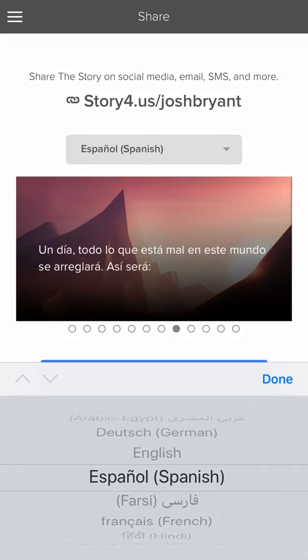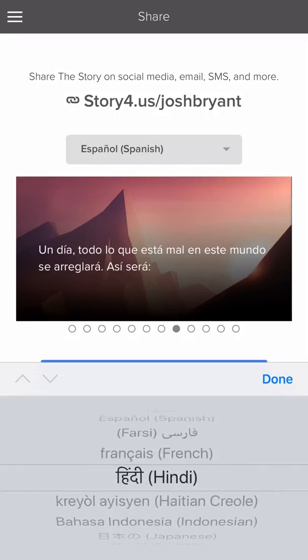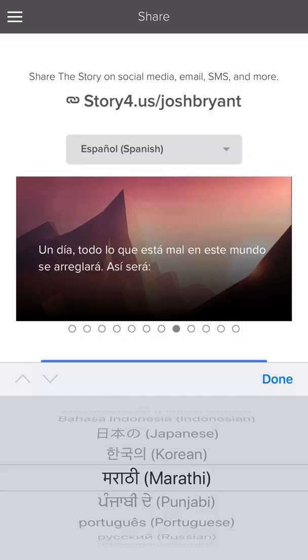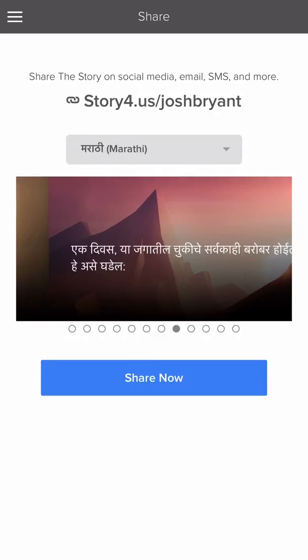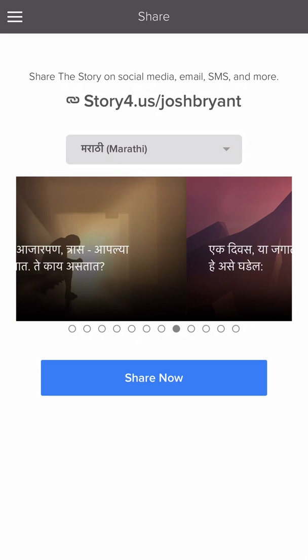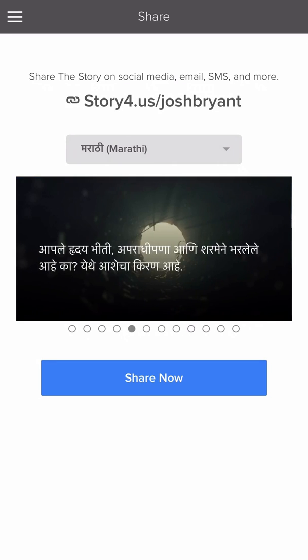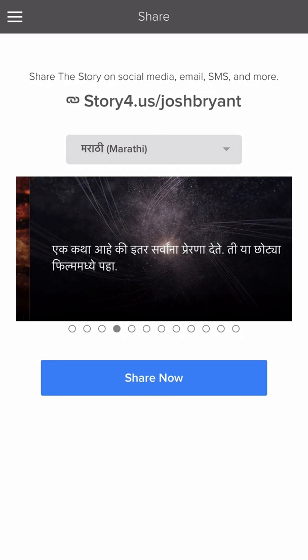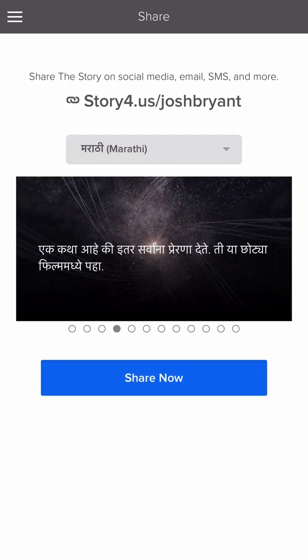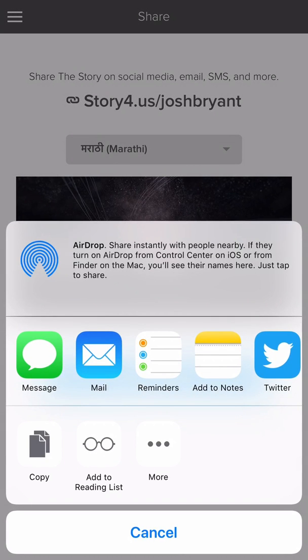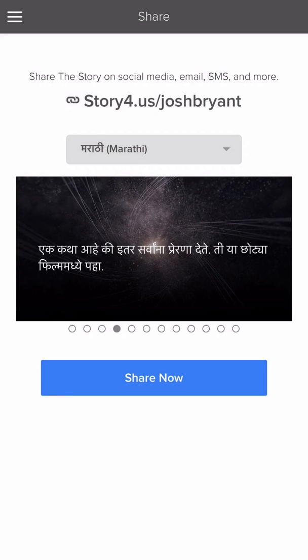I'm going to do one in Spanish for right now. Actually, I take that back. I'm going to do one in Marathi. That is a language in India. And so I'm going to click Done. I'm going to come through here, and I'm going to find a photograph that I like, and I'm just going to scroll through here, and you know what? I like that one. And so I'm going to click Share Now, and it's going to bring this up, and so I'm just going to hit the copy button. All right, and then I'm done with this particular app at this point, okay? And so I'm going to go ahead and close this out.